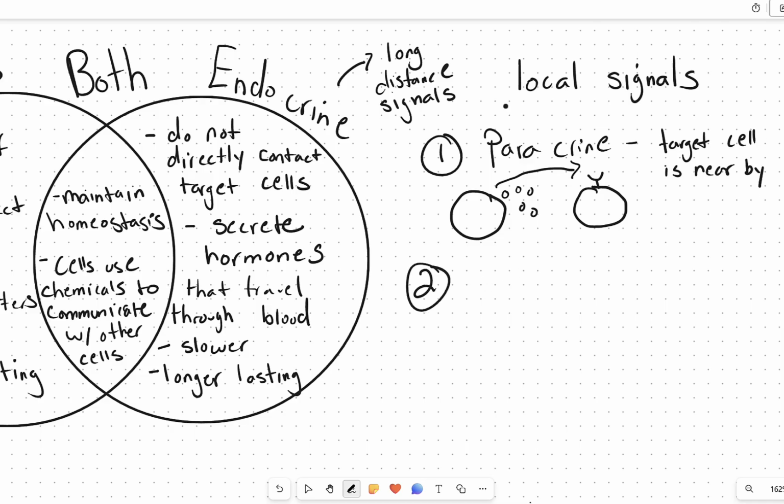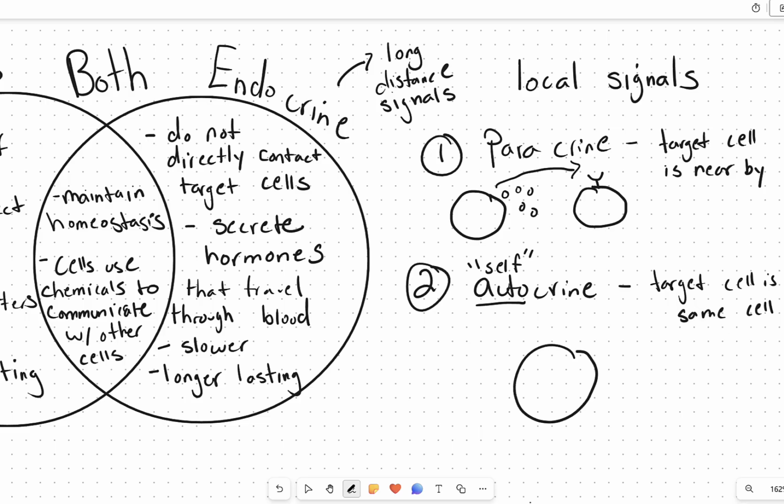The next type of local signaling is called autocrine. The prefix auto means self. In autocrine signaling, the target cell is the same cell that is releasing the signal. So the cell that has the chemical signal will release that into the interstitial fluid outside of the cell, and then that is going to be received by a receptor on the same cell.